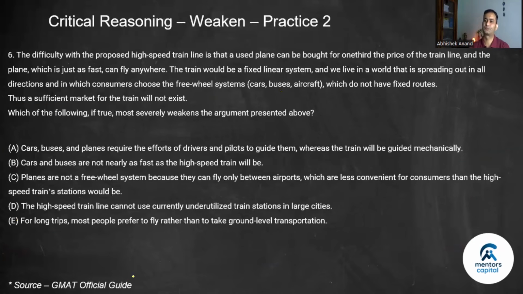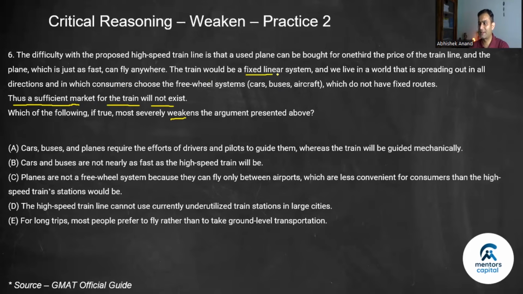Number 6. Which of the following, if true, would most severely weaken the argument presented above? What is the argument? A sufficient market for the train will not exist. Most of the students get this question right. Okay? Thus, a sufficient market for the train will not exist. And what do we have to prove? What is our task? There is a sufficient market for the train. What is the premise? We have to hit the premise.